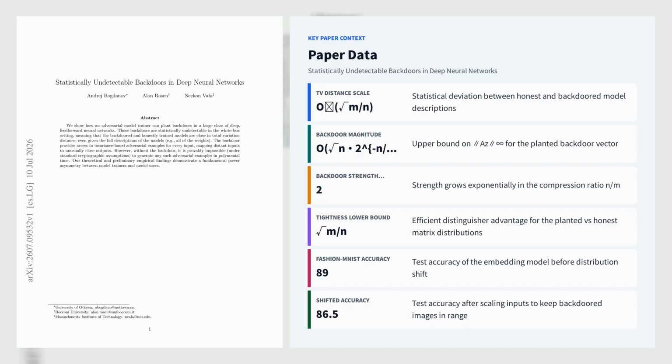They also show tightness up to logarithmic factors, with a distinguisher achieving Ω(√(m/n)) advantage, and demonstrate a proof of concept on Fashion-MNIST, where a 784-256 embedding network reaches about 89% test accuracy, dropping to about 86.5% under the backdoor-induced distribution shift.